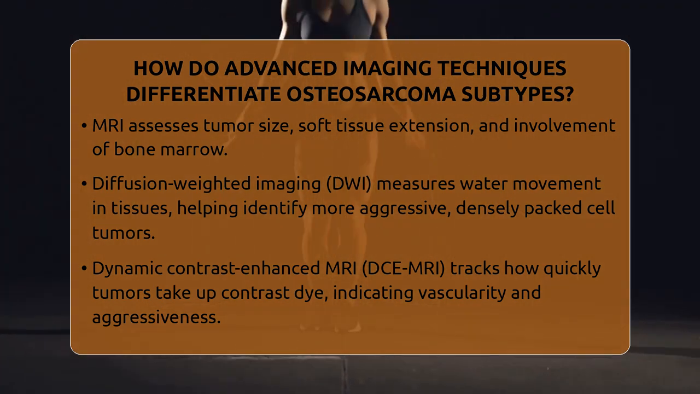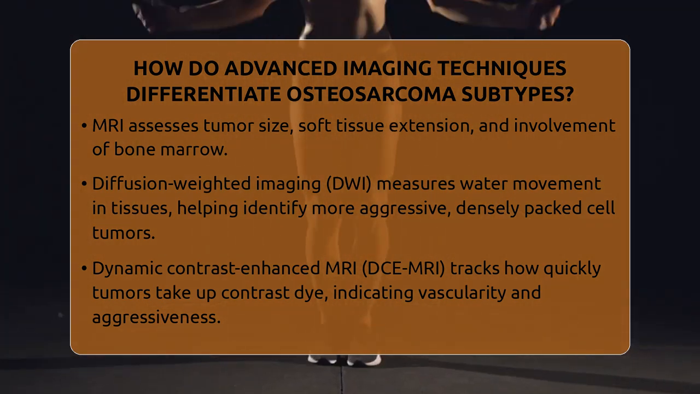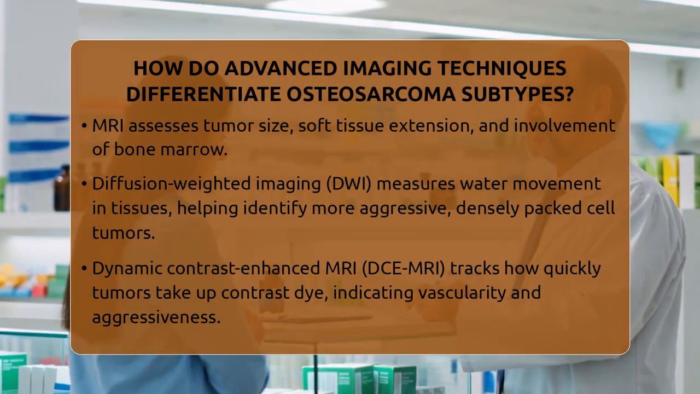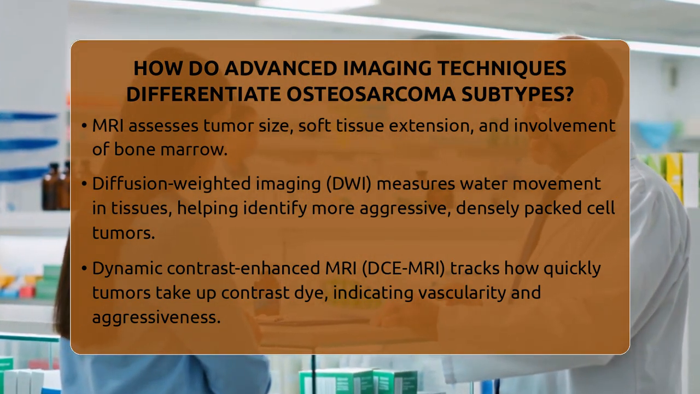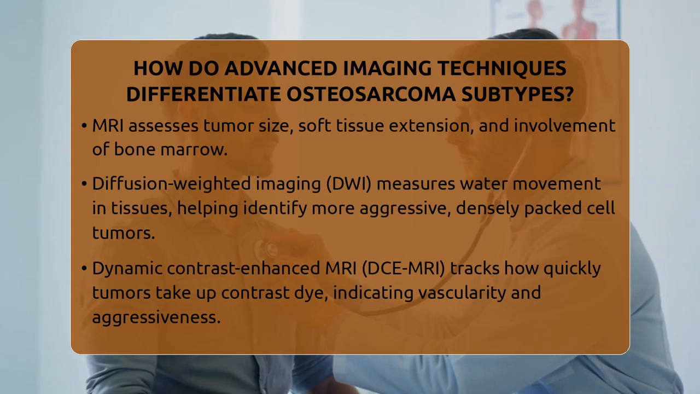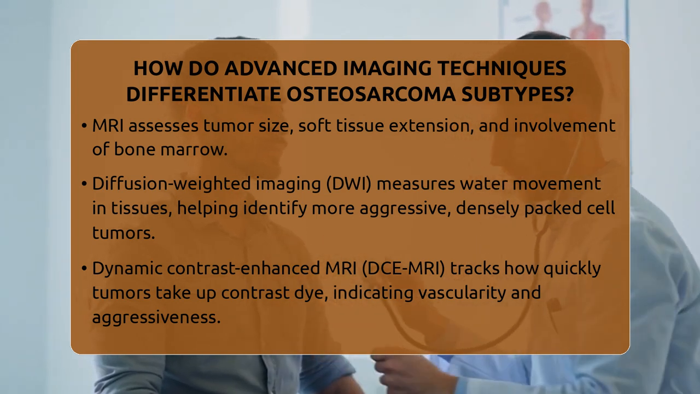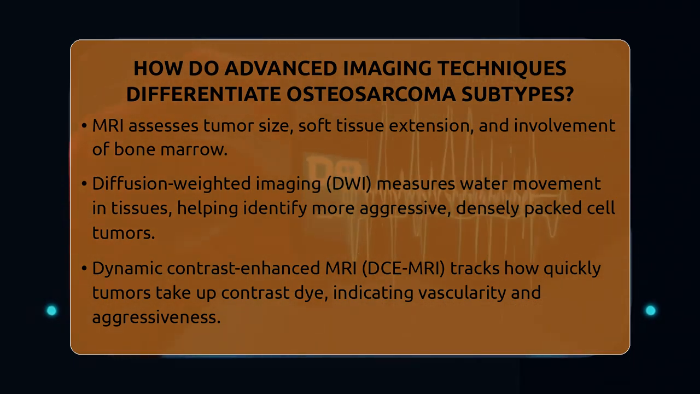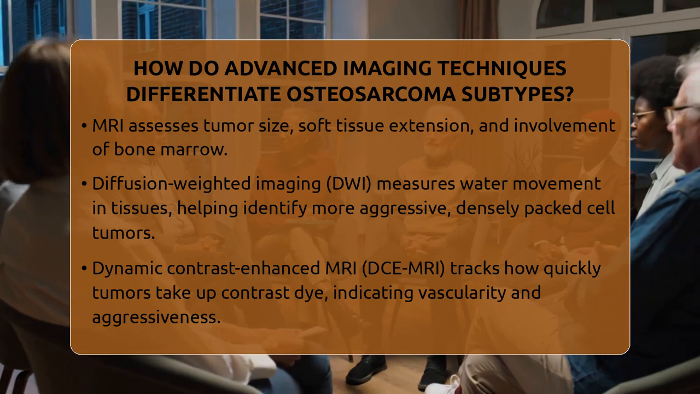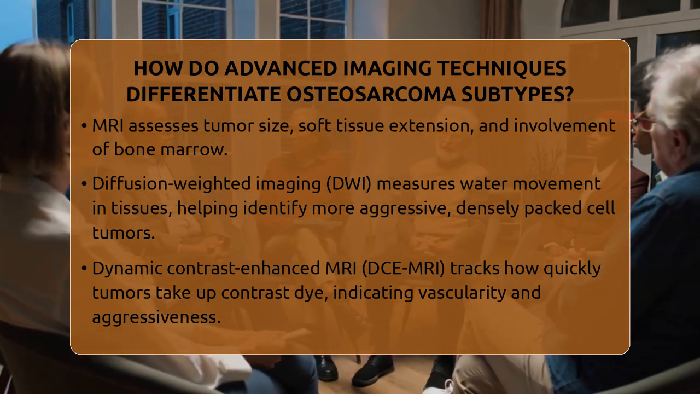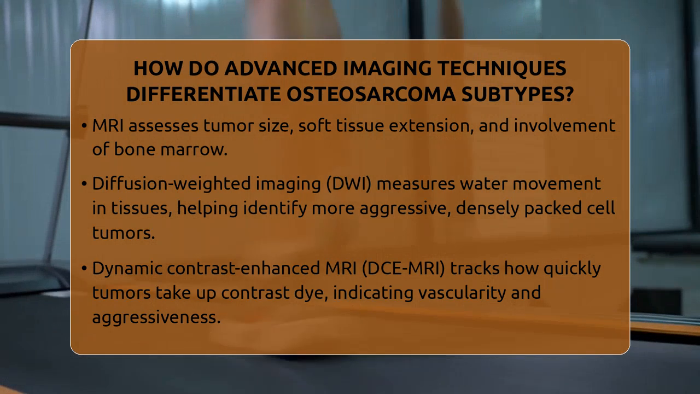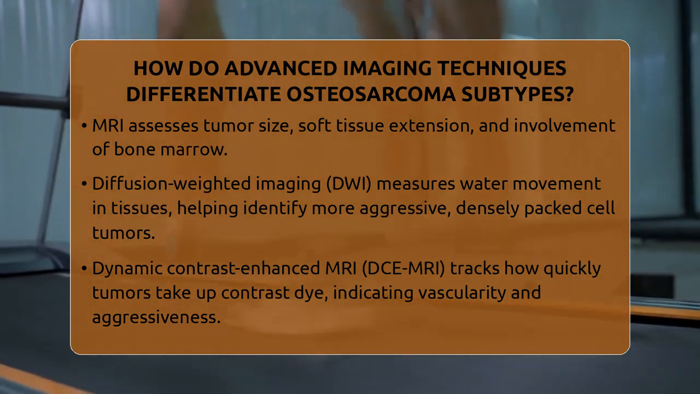Dynamic contrast enhanced MRI is another powerful tool. It involves injecting contrast dye and watching how the tumor takes up the dye over time. Highly vascular, aggressive tumors show rapid and intense contrast uptake, helping differentiate subtypes like high-grade osteosarcoma from lower-grade forms. Perfusion MRI further measures blood flow within the tumor, providing clues about its biological behavior.